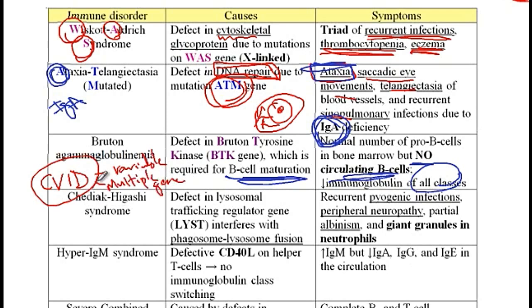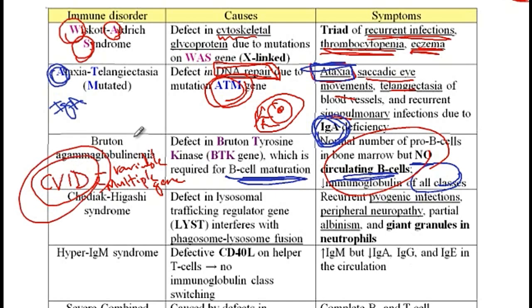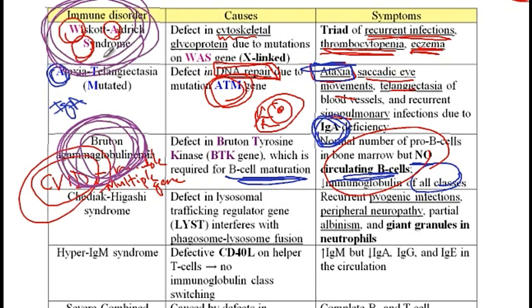And one final main difference with CVID is that there is normal number of circulating B cells with CVID. Otherwise, CVID has similar features in that there is lack of B cell maturation in these individuals. I would also like to remind you that Bruton hypogammaglobulinemia as well as Wiskott-Aldrich Syndrome, these two are X-linked disorders.